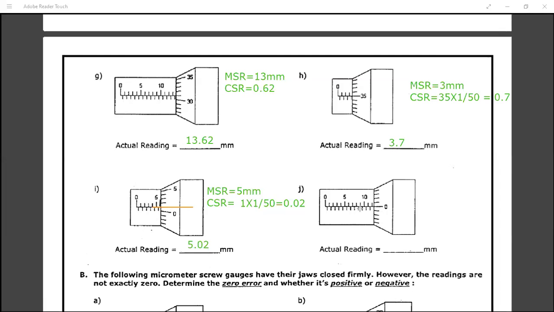Okay, you can try for the J part. Tell me for the J part. Sir, MSR will be 12. Okay, correct. Then CSR will be 0 into 1 by 50. So how much will it be? Sir, it's 0. So what is your final answer then? 12 mm. Yes, correct. It will be 12 mm.